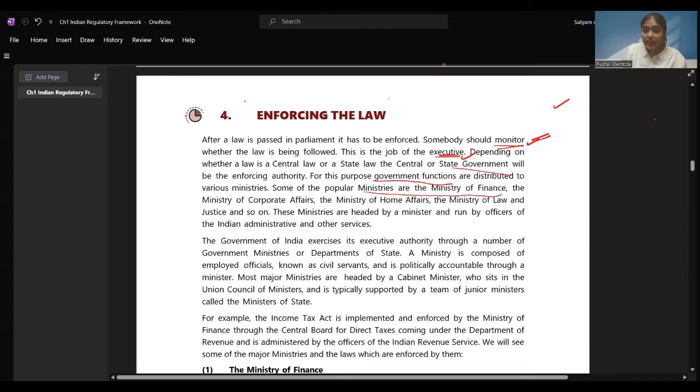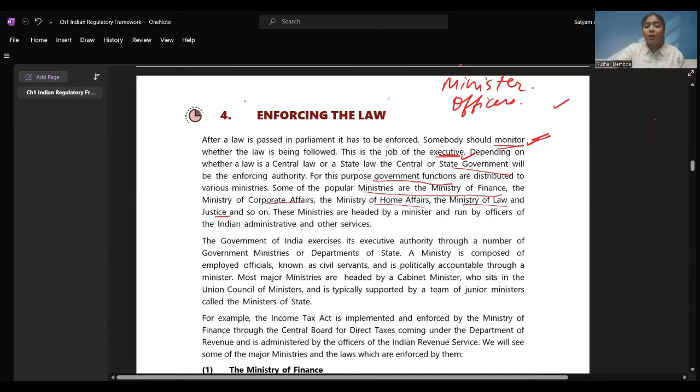Ministries are Ministry of Finance, Ministry of Corporate Affairs, Home Affairs, Law and Justice, right? These are some of the ministries, and there are many more ministries coming your way, right? Ministry of Finance, Ministry of Corporate Affairs, Ministry of Home Affairs, Ministry of Law and Justice, and there are many more ministries, right? These ministries are headed by a minister. A minister is the head of the ministries and they are run by officers. Officers are going to run these ministries from the Indian administrative and other services.